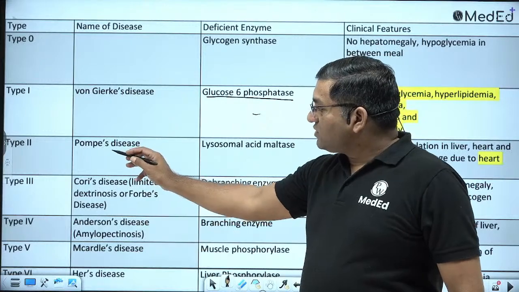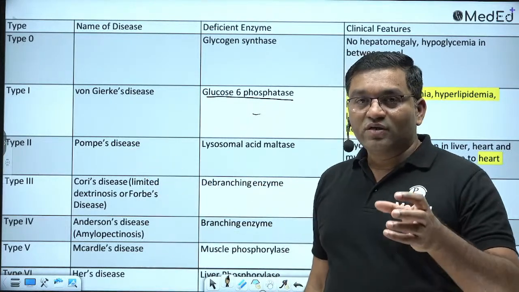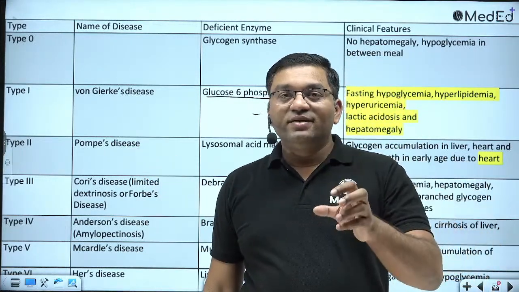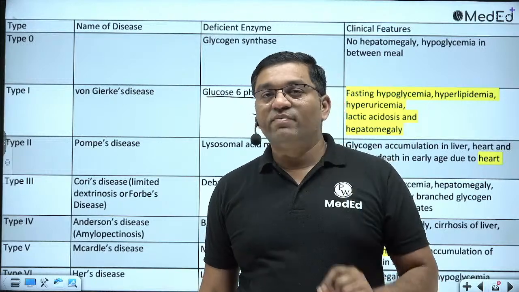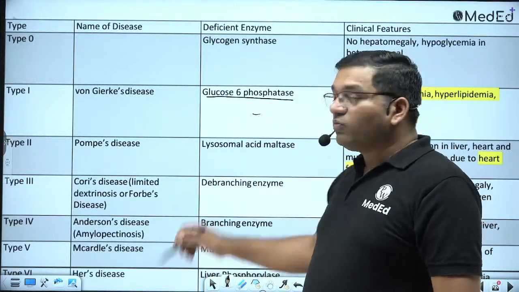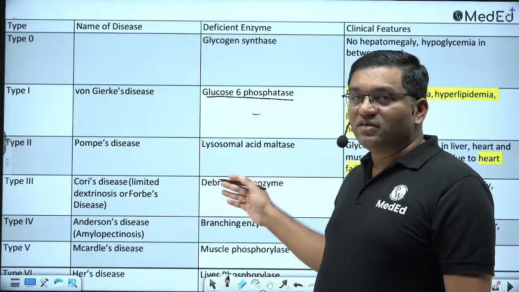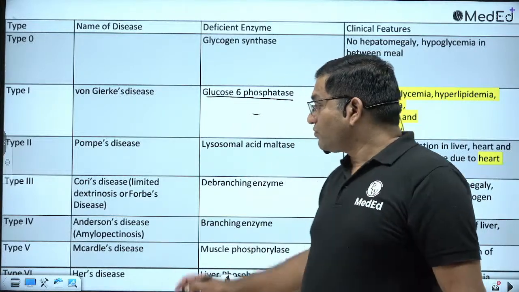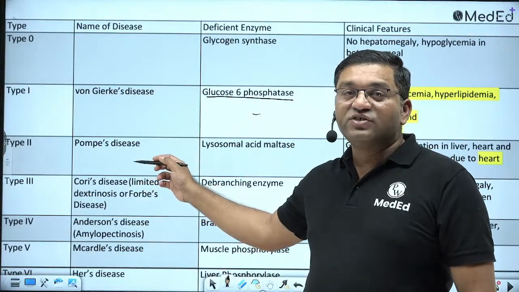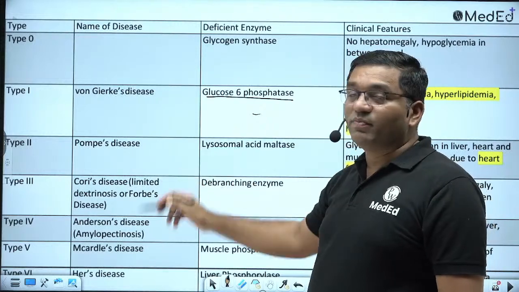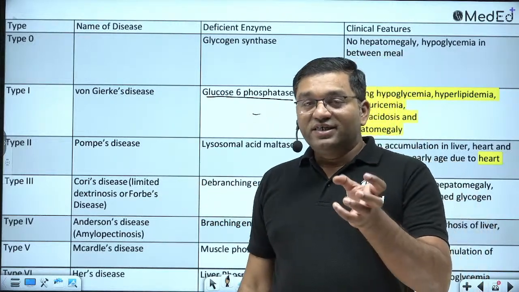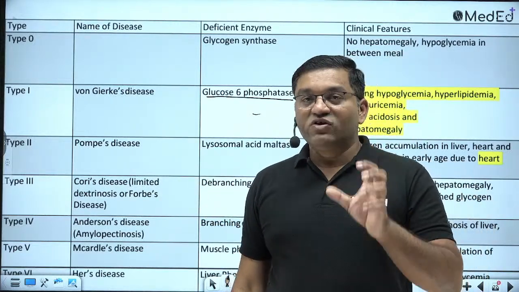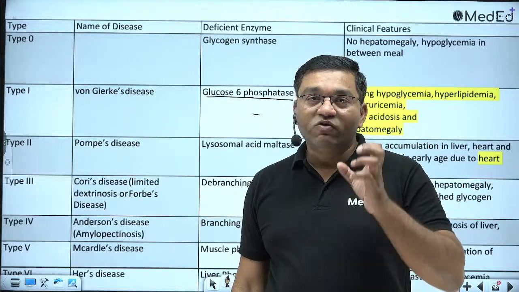Now Pompe's disease. Glycogen is degraded by the lysosomal enzyme acid maltase. It is important in the newborn, the infant, and early childhood. Deficiency of acid maltase causes Pompe's disease, and it involves the liver, the muscle, and the heart.